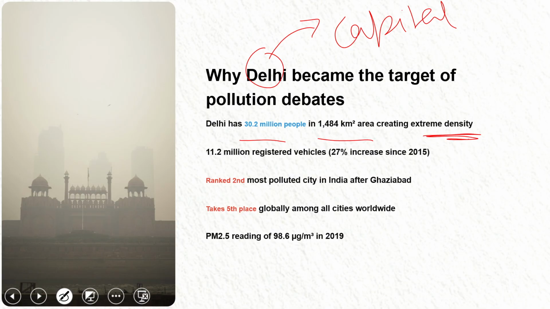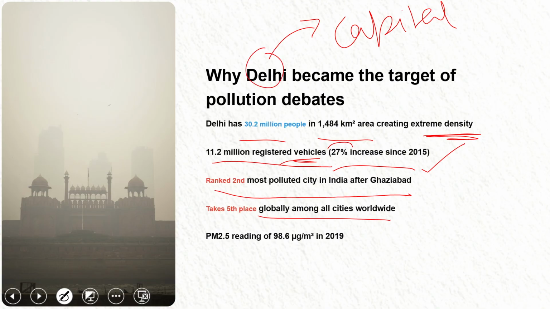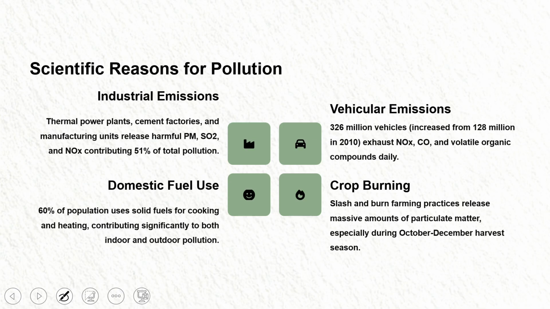Although 11.2 million registered vehicles are there, which is a 27% increase since 2015. It also creates pollution. Another thing is, it ranked second most polluted city after Ghaziabad, and it takes 5th place globally in terms of the most polluted city.